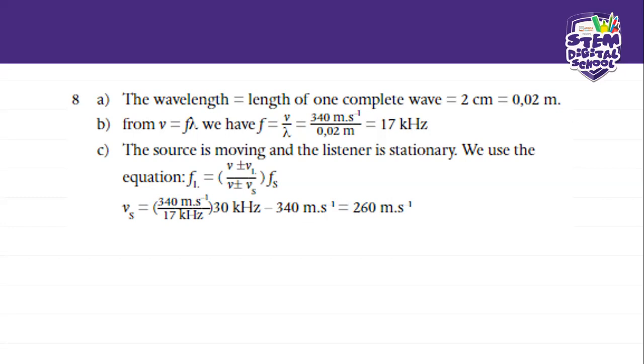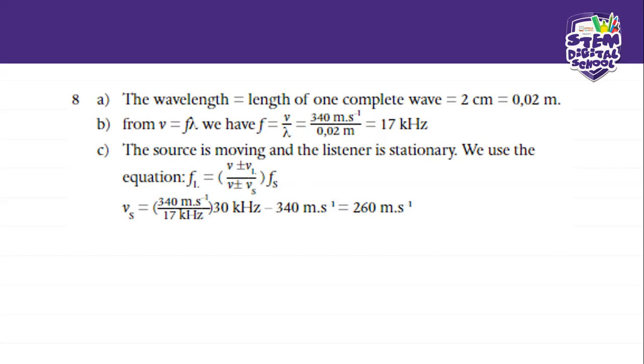The shorter the wavelength, which in this case is 0.02 meters, the higher the pitch of the frequency, okay? And if the wavelength becomes longer, that means that our frequency becomes lesser, okay? And which means the sound becomes lesser, okay? So I hope that makes sense to you guys.